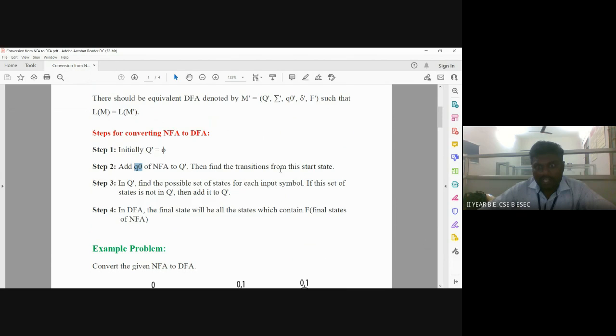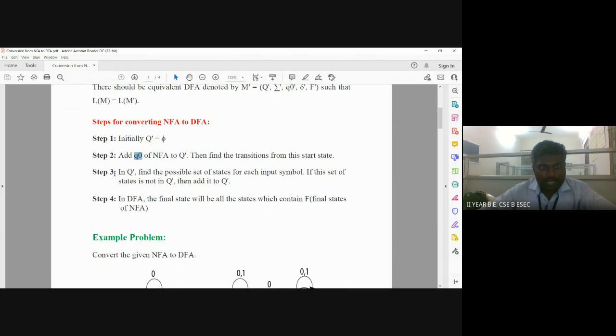Then find the transitions from this start state. We have to find the transitions by reading the input symbols from the starting state: what is the transition on reading a particular input symbol, and to which state does it go. Then step number 3: at present Q dash includes Q naught only.